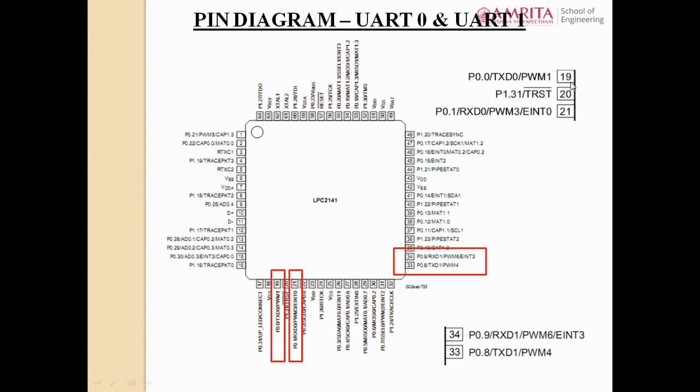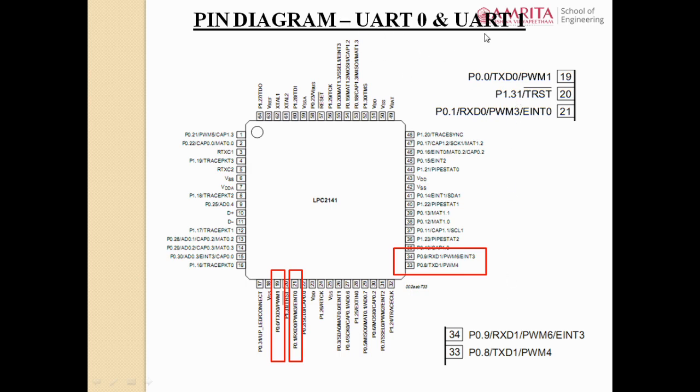So pin numbers 19 and 21, or port pins P0.0 and P0.1, are the TX and RX of UART0. Similarly, pin numbers 33 and 34, or port pins P0.8 and P0.9, are TXD1 and RxD1, the transmit and receive pins for UART1. So these are the four pins used for UARTs.